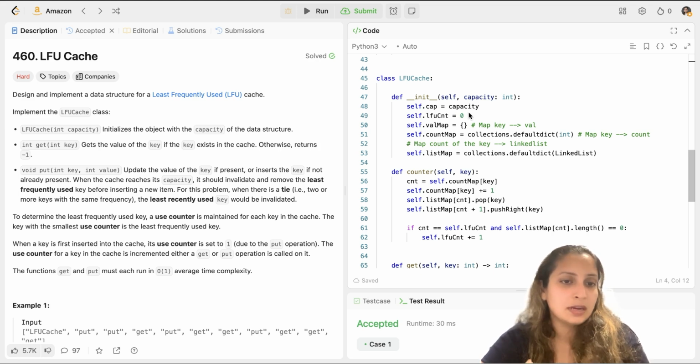I also have to initialize the least frequently used count. When I'm starting with the cache, I don't have it, so I initialize it with 0 right now. Then self.val_map, where key value pairs are mapped, is a dictionary. So I initialize it that way.